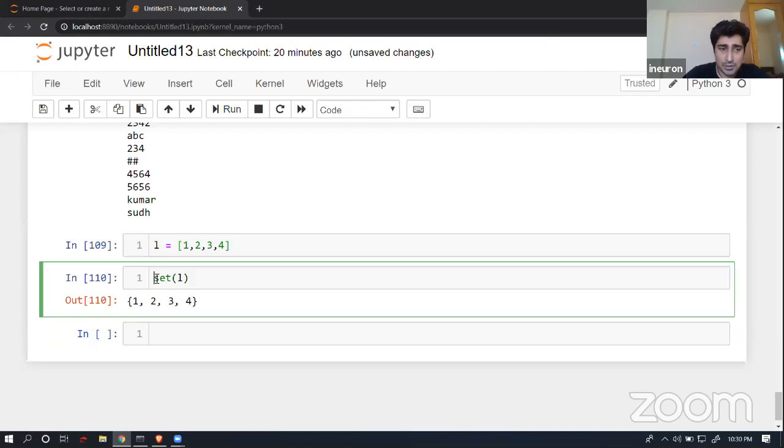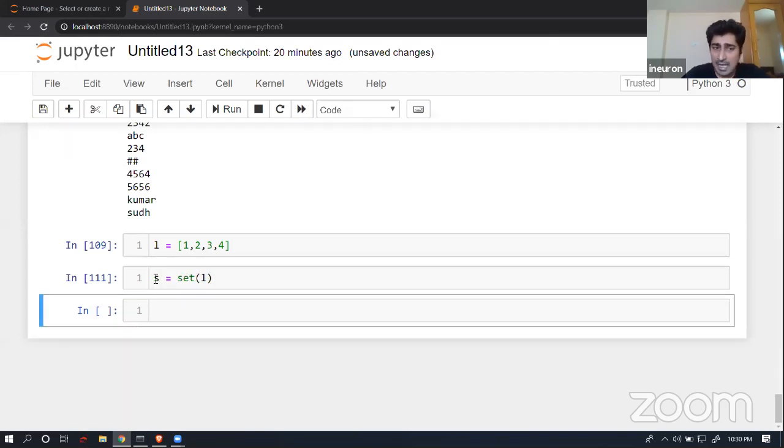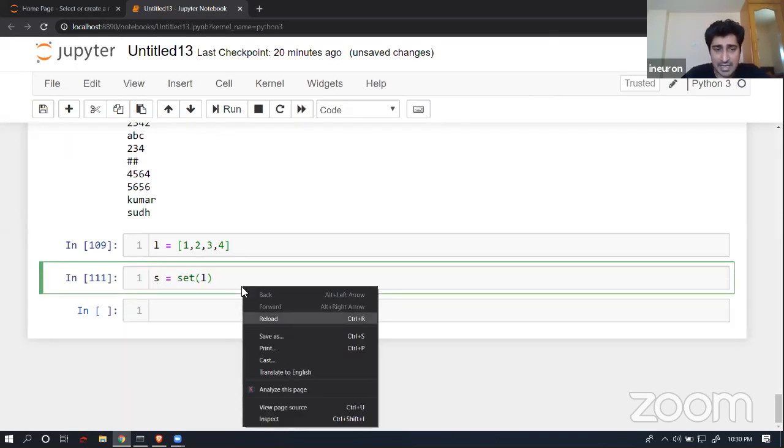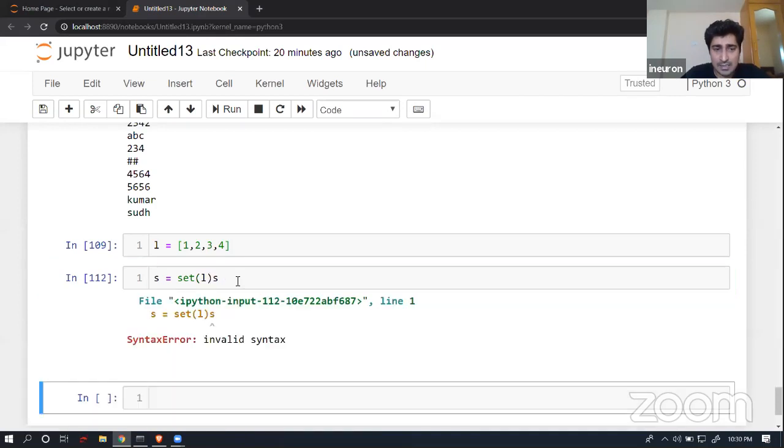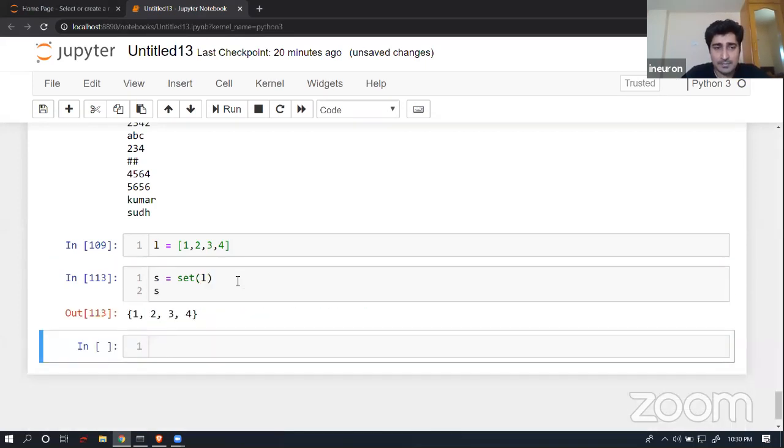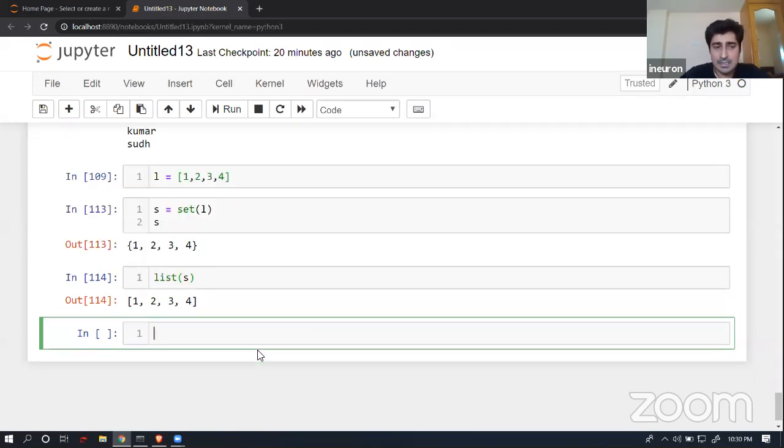And let's suppose I'm going to store these things inside a variable s. This is the variable s that I have in this particular place. Now if I wanted to convert it to a list, I will be able to do that. So these operations are available: set to list, list to set, vice versa. These things are available inside this particular operation. So as simple as that.